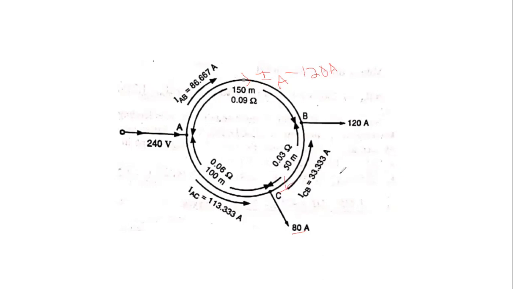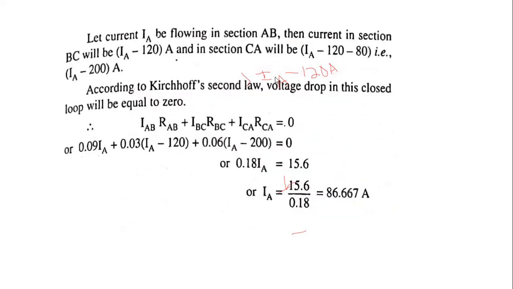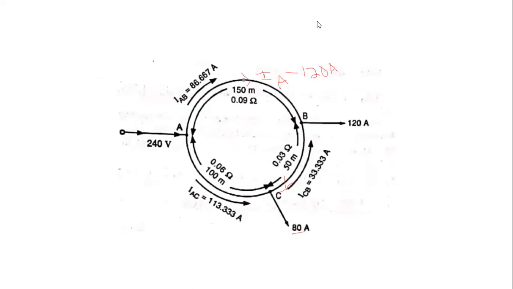Next we calculate the current at section BC, that is IBC, equal to IA minus 120 minus 80 amperes.